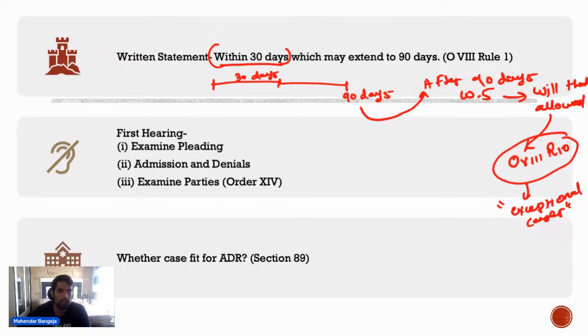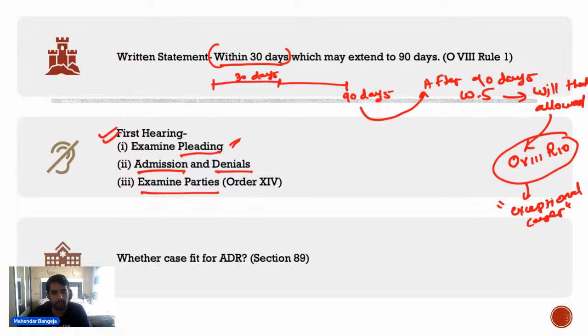Okay. Now after this, after WS is filed, then there will be something known as first hearing. फिर आती है first hearing आपकी. First hearing में court pleadings examine करेगा, pleadings देखेगा, WS और plaintiff दोनों, plaintiff और defendant के, वो देख लेगा. उसके बाद court admissions और denials लेगा. Court will take into account admissions and denials, and ultimately the court will examine parties.